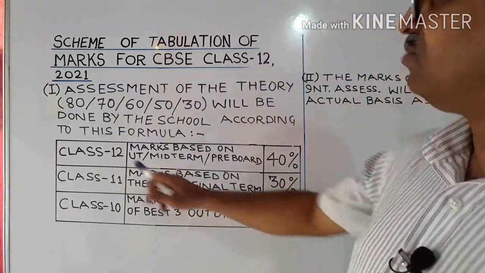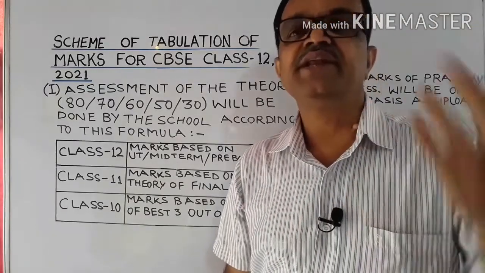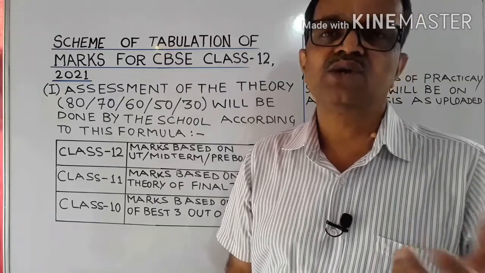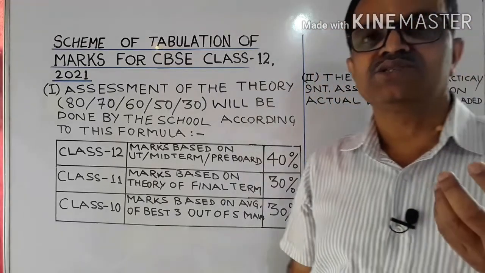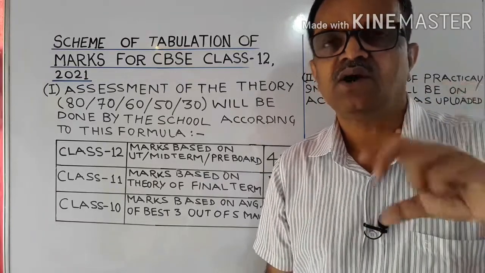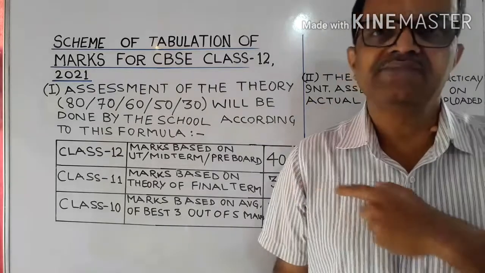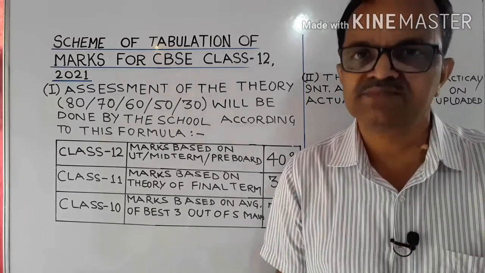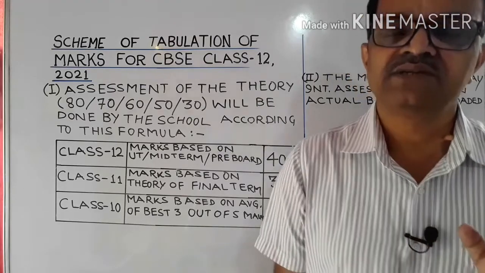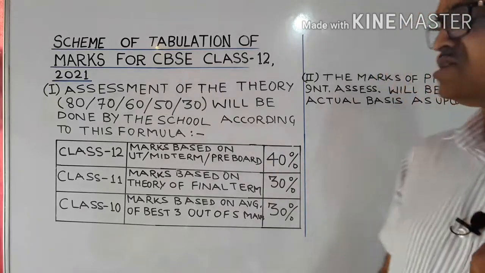That is, from class 12 examinations, school based examinations, any unit test or midterm examinations and pre-board examinations, that part's 40% marks of the total marks of the theory paper would be taken from your class 12 assessment in the school. Now the 30% would come from the class 11th marks. What will the 11th marks be?